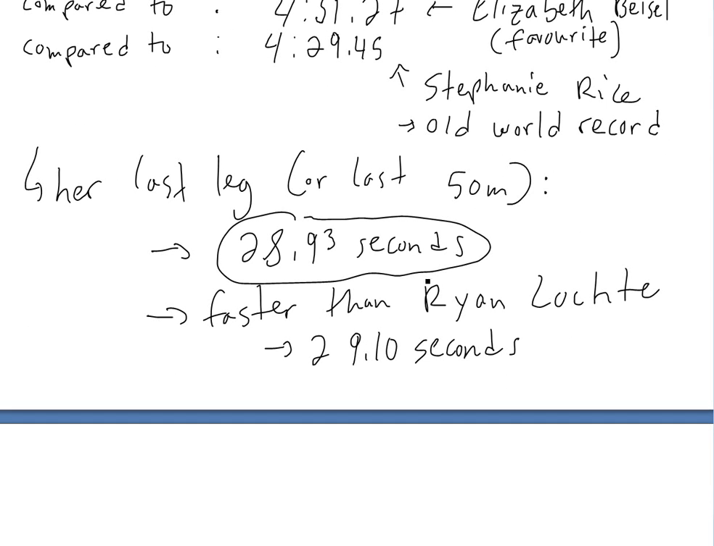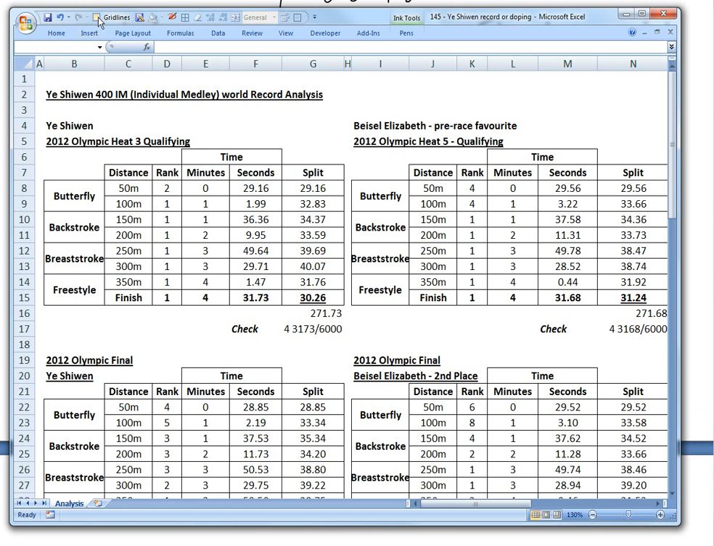When you look at the last leg here, let me pull out my Excel sheet where I did a bunch of analysis on this. If you look at Ye Shiwen's qualifying run, she swam 4:31.73. I made this Excel sheet to see all her splits, and her last 50 meters was 30.26, which is still pretty fast, but nothing like what she did in the final.